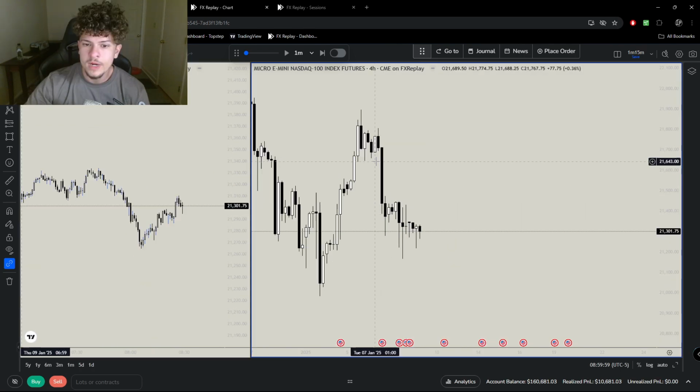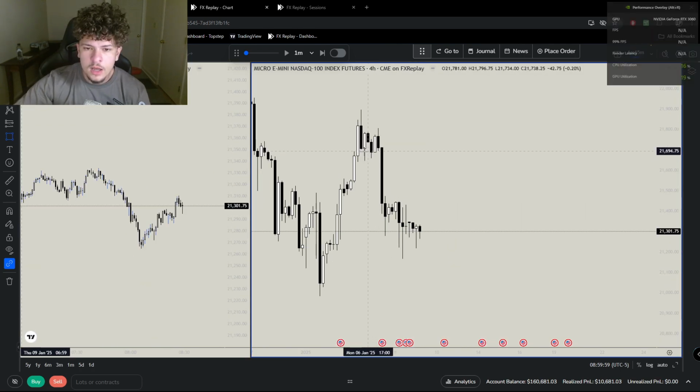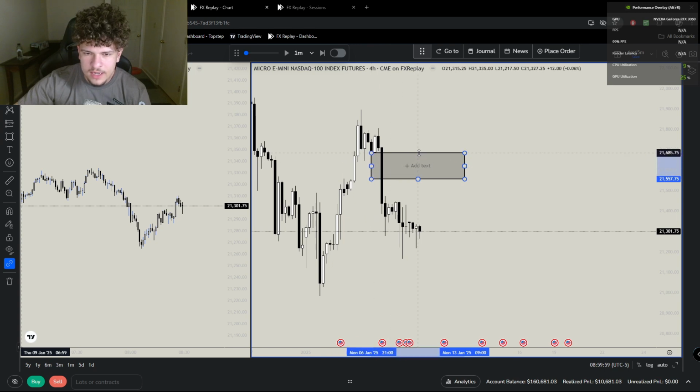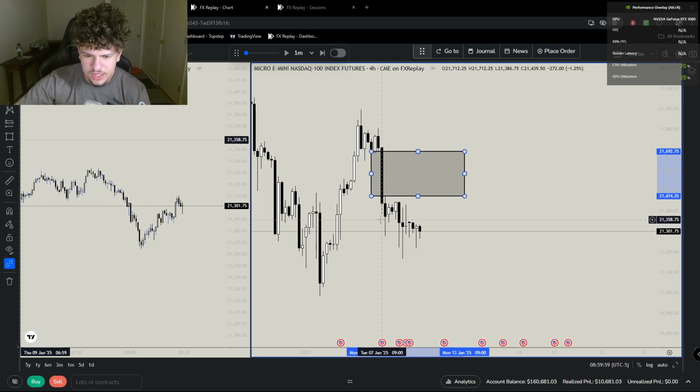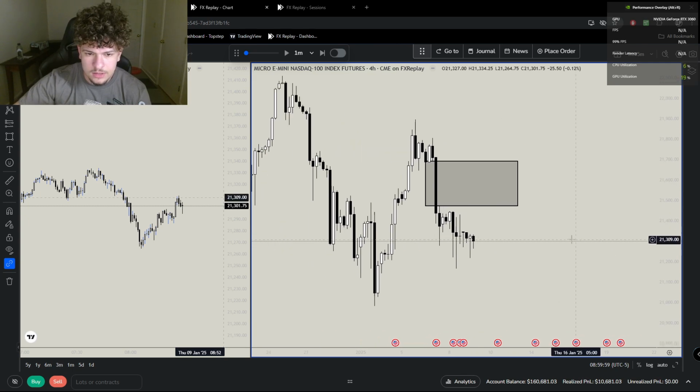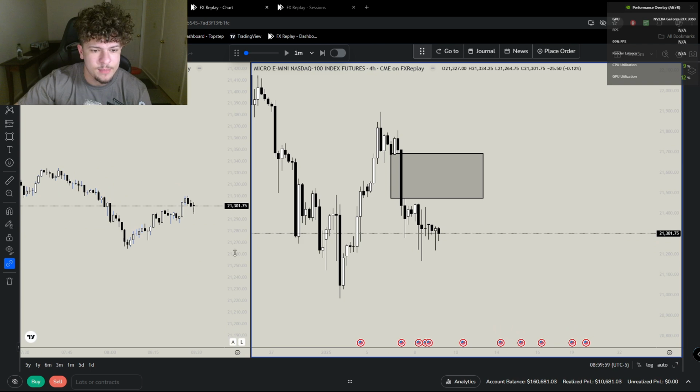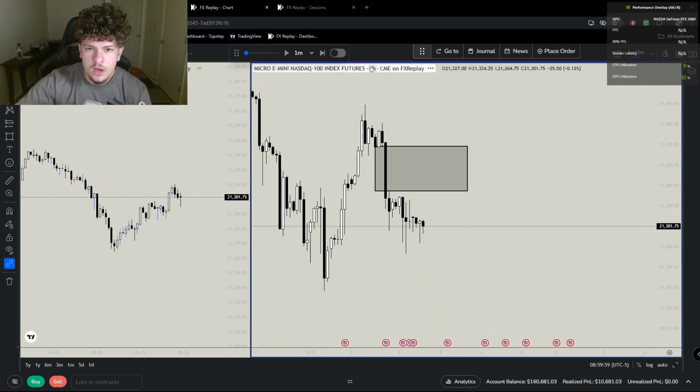Not to sound arrogant, but in the next day here, we disrespected this imbalance here. I almost just looked at my calendar for what day it was. We're at Thursday right now. We completely disrespected these 4 hour imbalances. And we also created this 4 hour imbalance here that I believe we saw that influenced yesterday's trade, that we did not tap back into. So, I don't know. I still imagine price might want to tap back into that fair value gap.